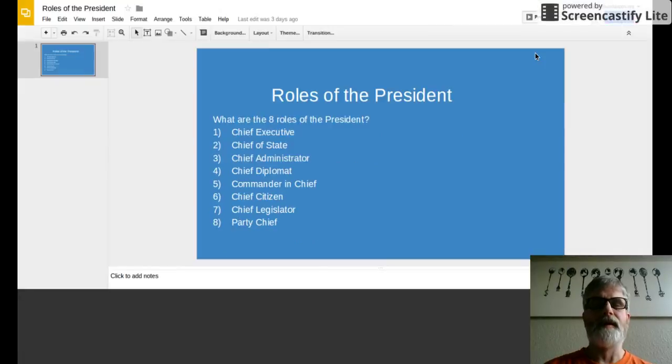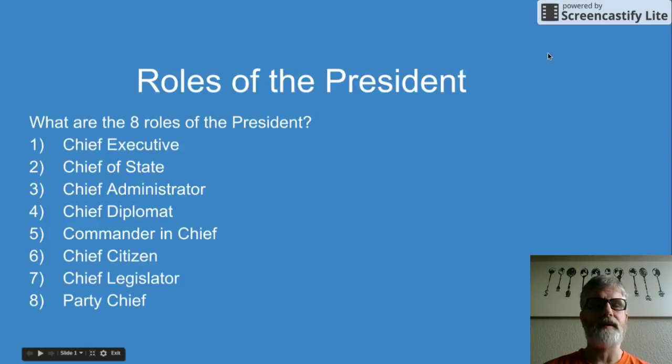The roles of the president, and actually what does the president do? These are like the jobs of the president within the actual function of the president. There are 8 roles or 8 hats of the president. Number one is the chief executive.